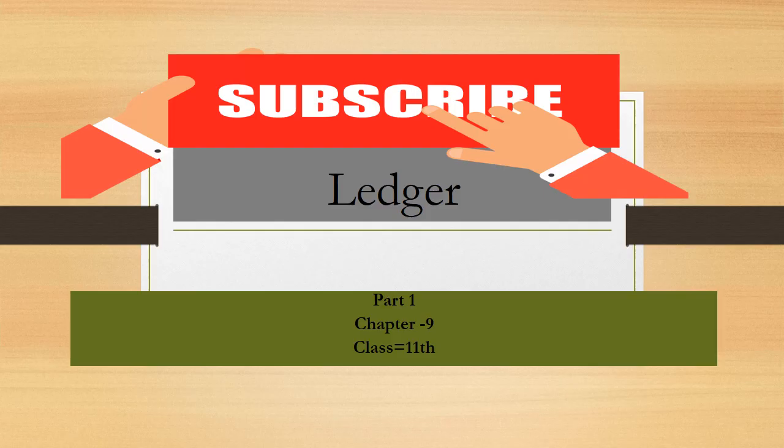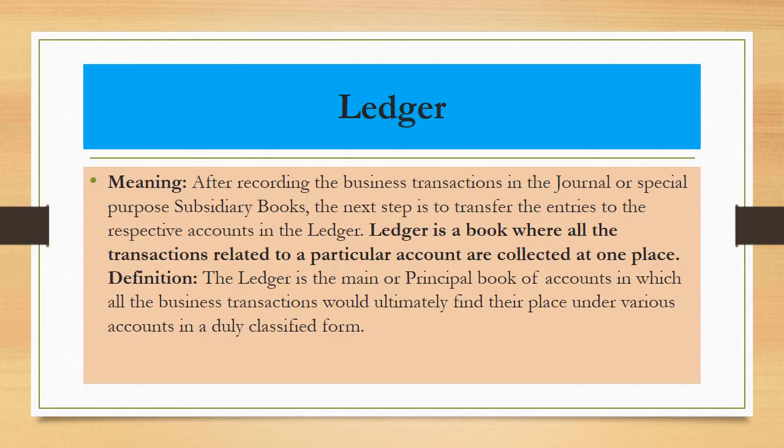Now first we must know the meaning of ledger. Ledger means a book where all the transactions related to a particular account are collected at one place. Or we can say it means a statement which shows the net balance in hand after doing transaction for a period at a special place.